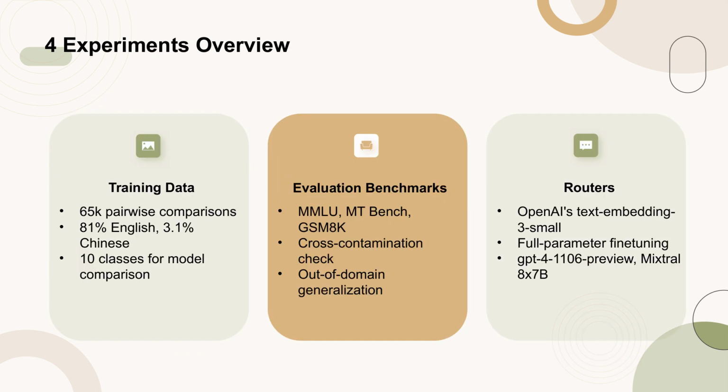In this section, we discuss the experimental setup and results. The training data consists of 65,000 pairwise comparisons between 64 different models, predominantly in English. The evaluation benchmarks include MMLU, MT-Bench, and GSM-8K, with a focus on out-of-domain generalization. For the routers, we use OpenAI's Text Embedding 3 Small for embedding input queries and perform full parameter fine-tuning on BERT and Causal LLM. Representative models for evaluation are GPT-4-1106 Preview and Mixtral 8x7b.